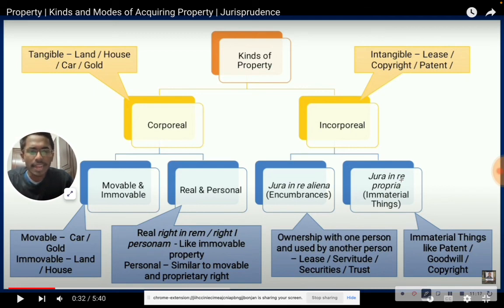Right in re aliena and right in re propria. Right in re aliena means encumbrances. Encumbrances means I give my ownership to another person to stay for a particular period of time, like a lease, servitude, trust, anything. Right in re propria means immaterial things like patent, goodwill, and copyright, and other immaterial things.